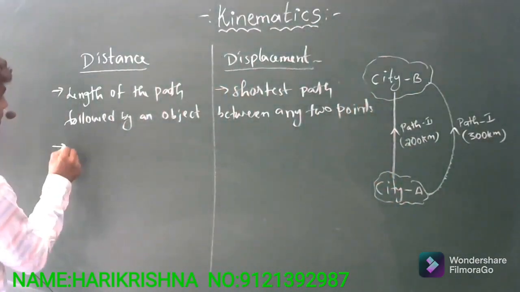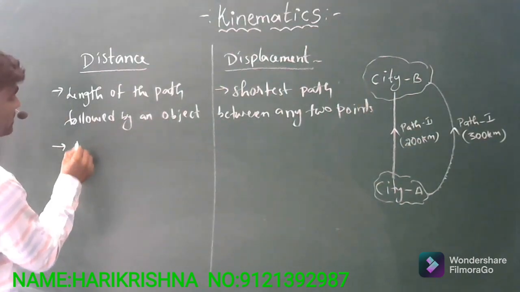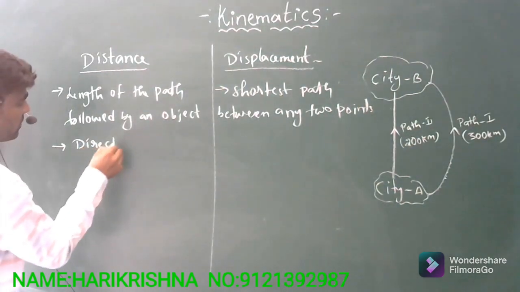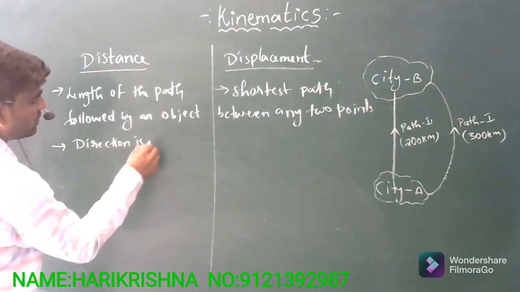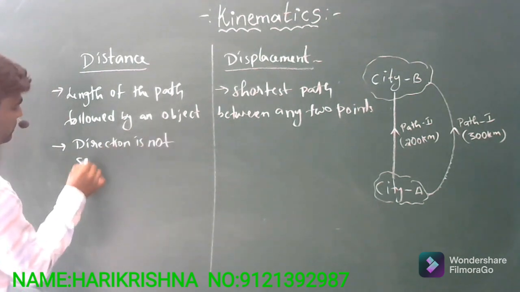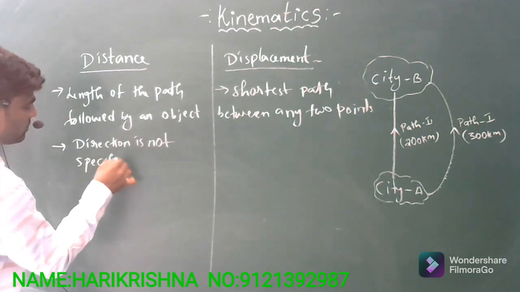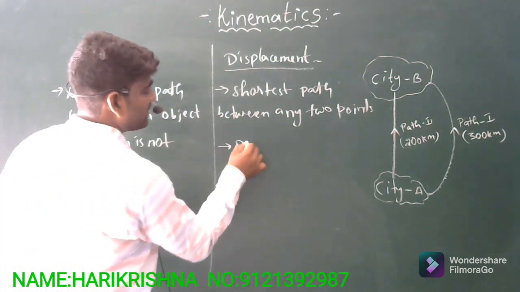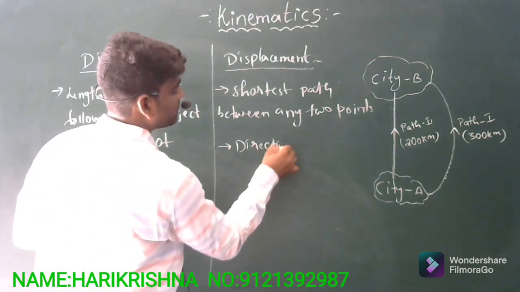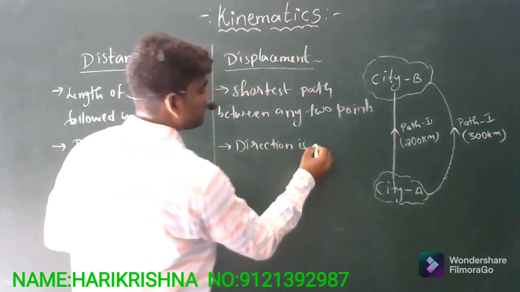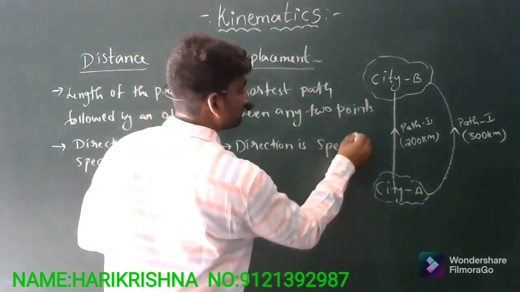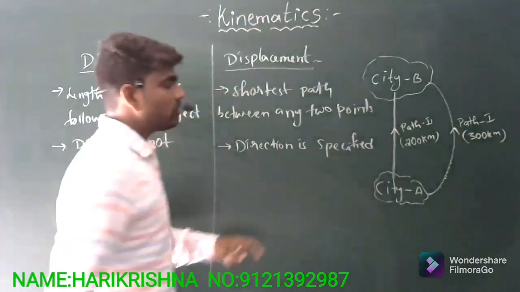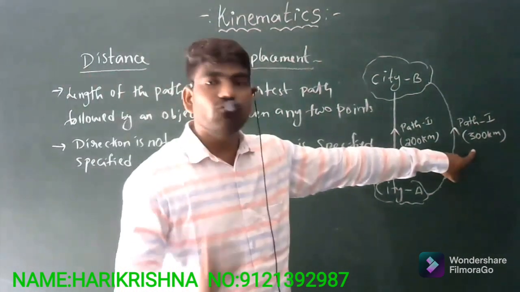So if you take distance, direction is not specified. And coming to the displacement, direction is specified. So automatically distance has only magnitude.